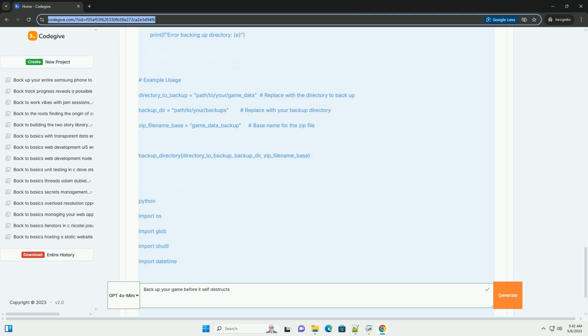Database backup notes, general. Other databases: for other database systems, MySQL, PostgreSQL, MongoDB, etc., use the appropriate database-specific backup tools or libraries, for example mysqldump for MySQL, pg_dump for PostgreSQL.